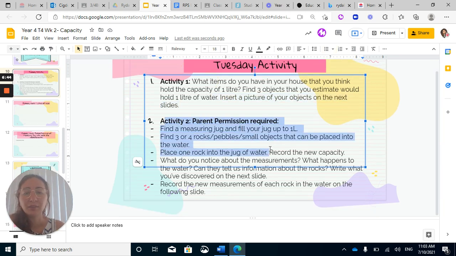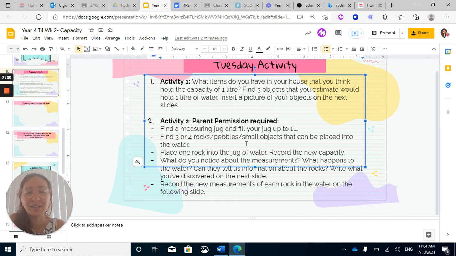Activity 2. This is the one where you need parent permission and parent support. Find a measuring jug and fill it up to 1 liter. After you've got your 1 liter measuring jug, it needs to be a little bit wide, guys, and showing intervals as well. So if you've got a cooking measuring jug, that would work best. If you've got a bucket and it has 1 liter on the side, or even your kettle, but with the kettle and those objects, you won't be able to measure with the difference, but you could still describe it.